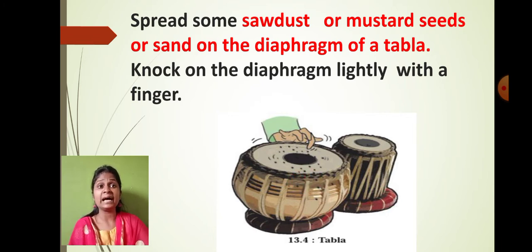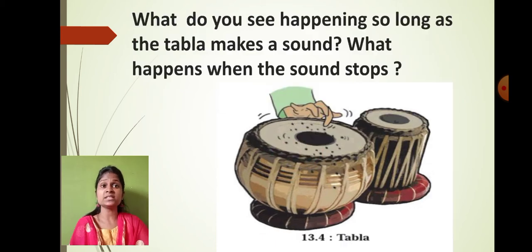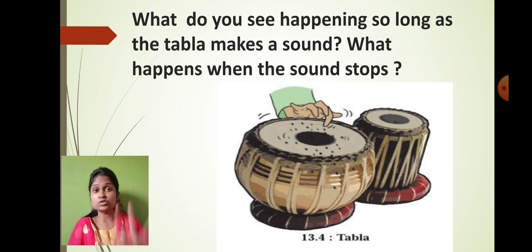Yeah, can you see that the mustard seeds or the sand, they are moving, they are not stable. They are moving from one place to another place. So what do you see happening so long as the tabla makes a sound? What happens when the tabla stops? When we are playing the tabla, the mustard seeds and the powder are vibrating, they are spreading, right? But when you stop playing the tabla, the mustard seeds don't move. The powder also doesn't move. The diaphragm of the tabla also becomes very stable. Am I right?